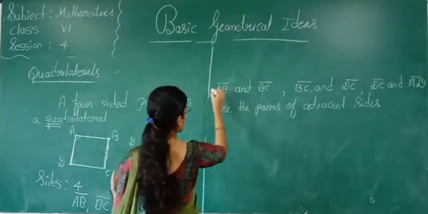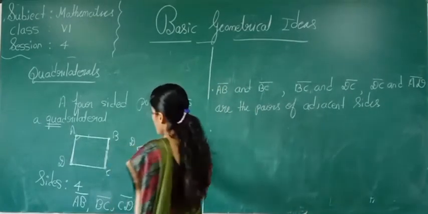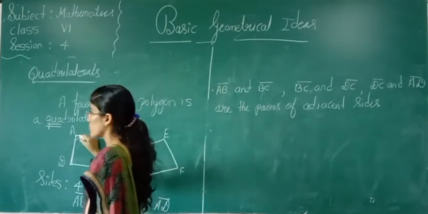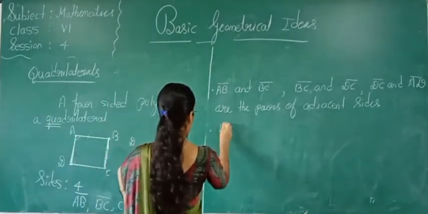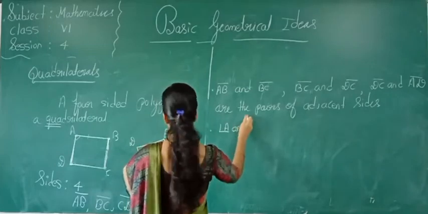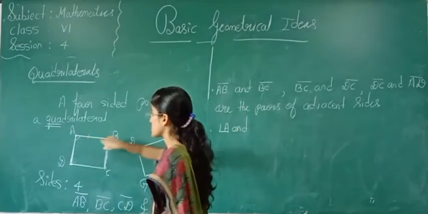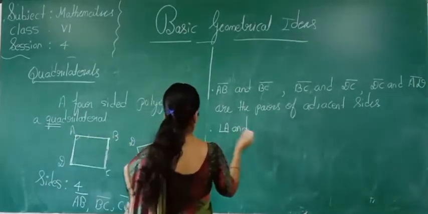Okay, now see one more point. For this angle A, which is the adjacent angle? Now see here, angle A and angle B, these are adjacent angles, neighbor angles.